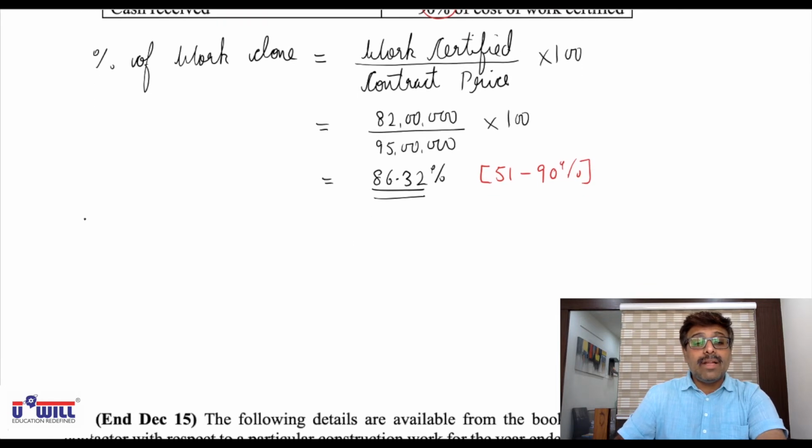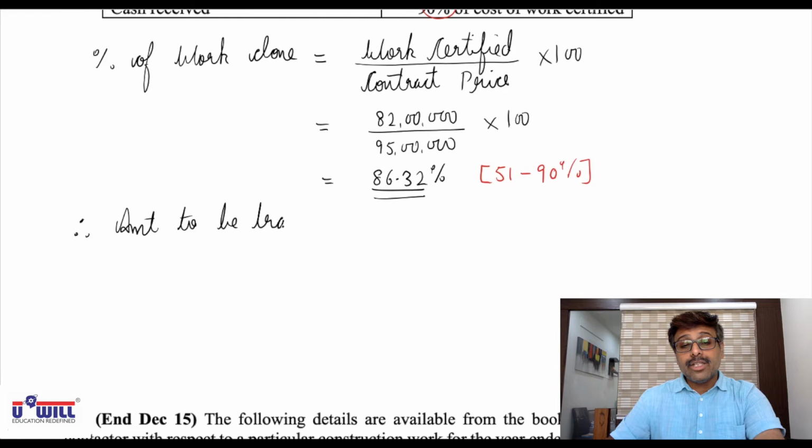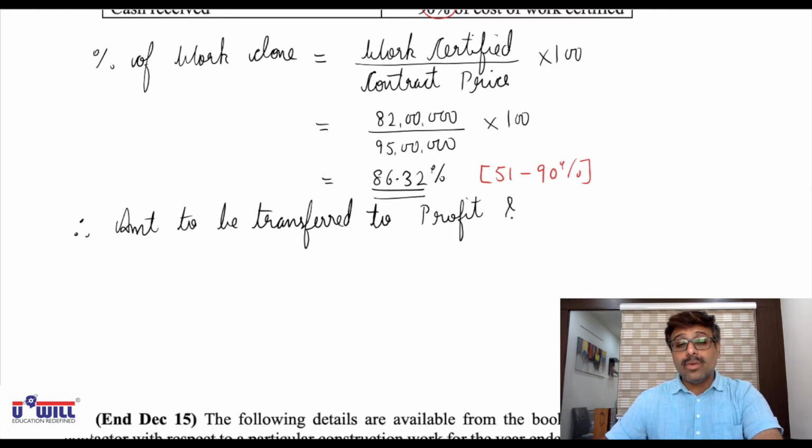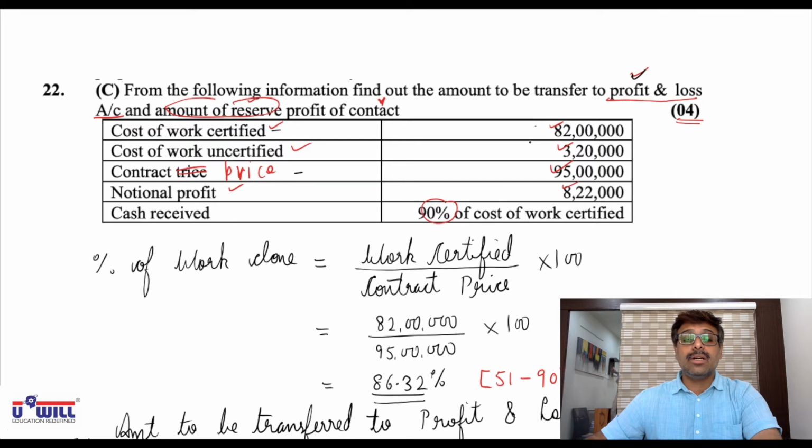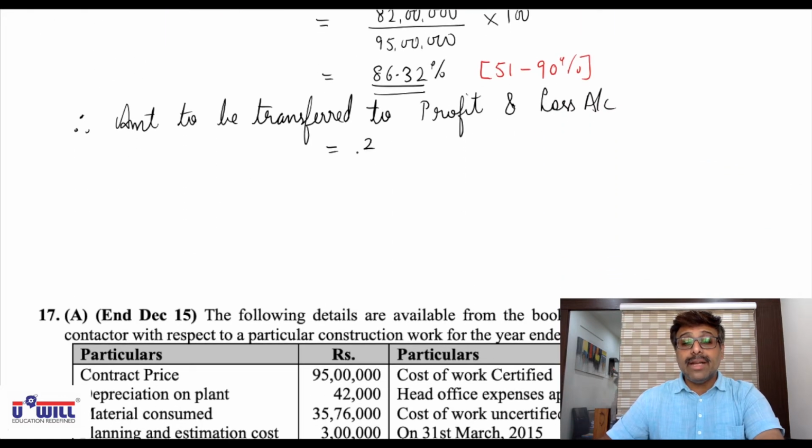So what amount will be transferred to P&L account? Therefore, amount to be transferred. Now here don't write the short form P&L account, because it is the main question asked. So write completely: amount to be transferred to profit and loss account. This is one question asked in your paper. What amount will be transferred to profit and loss account? So based on this 51 to 90%, 2/3 into notional profit into cash received upon work certified.